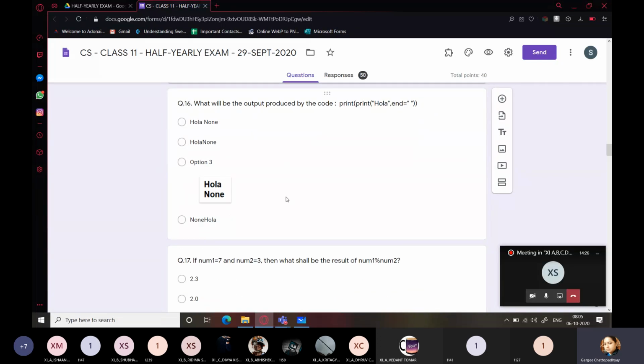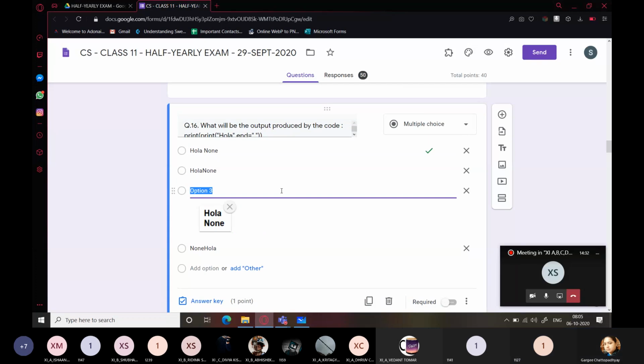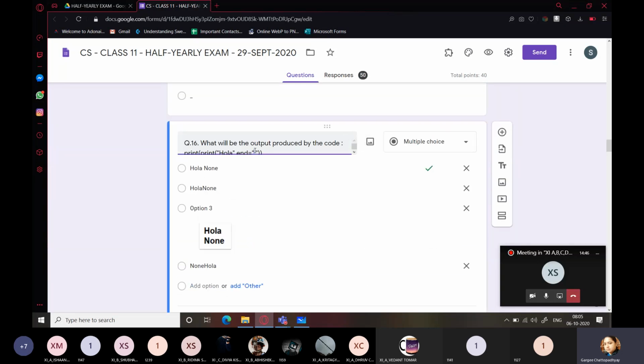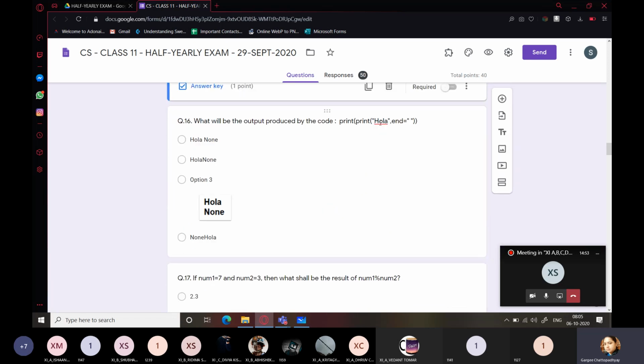What will be the output produced by this code? Answer is the second option. Take a very good look at this. You have print, Ola, and end equals space. First of all, the inner print will be executed. The print which is inside will be executed first. So Ola will be printed. But after this, there has to be a space. That is, the end character is a space, which says that whatever output follows will be printed on the same line.